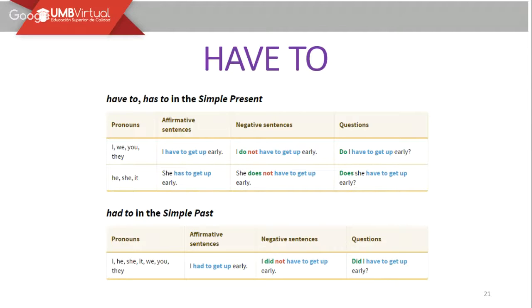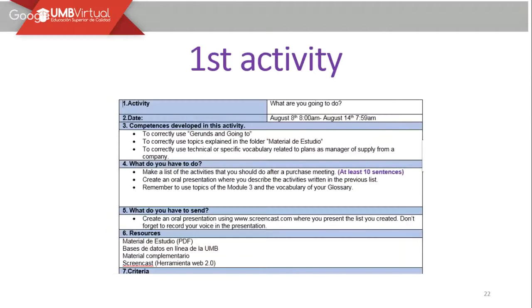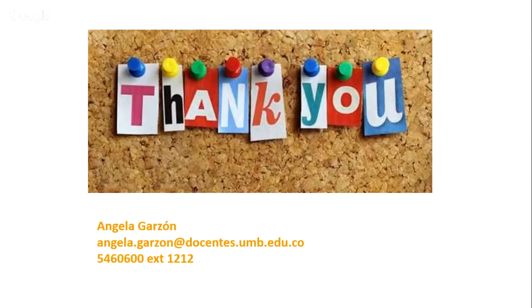I did not have to get up early. And did I have to get up early? Recordemos que el did se utiliza para todos los sujetos cuando estamos hablando del pasado. Always. It doesn't change if we are talking about third person or plural. It keeps the same way.